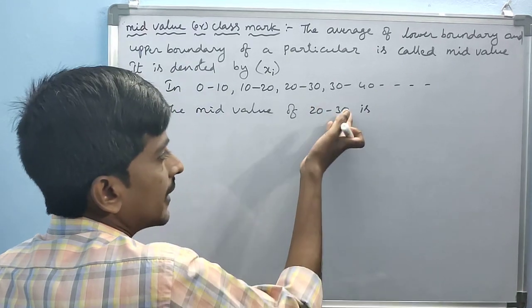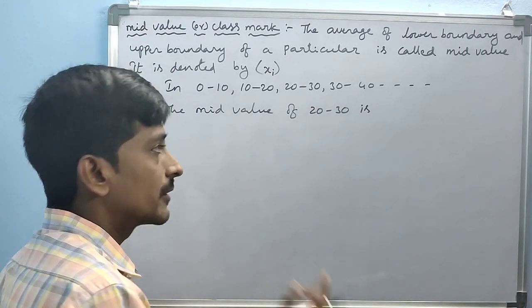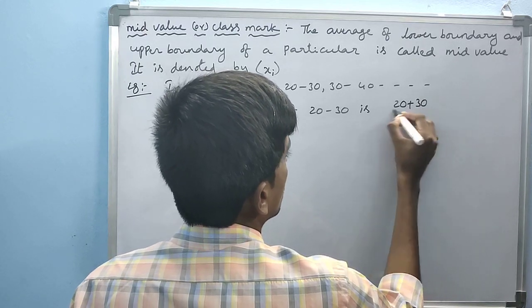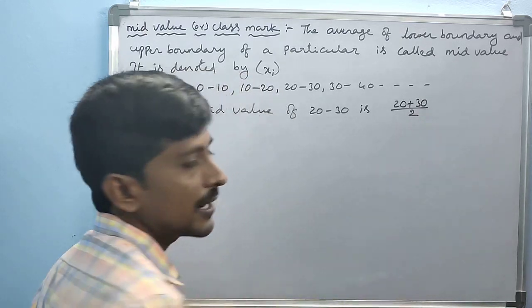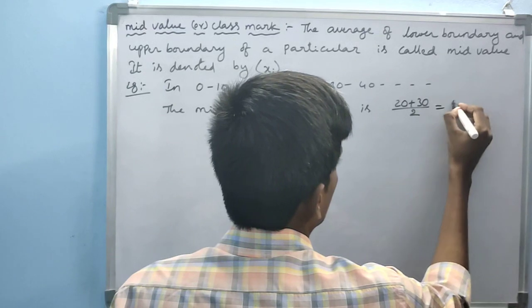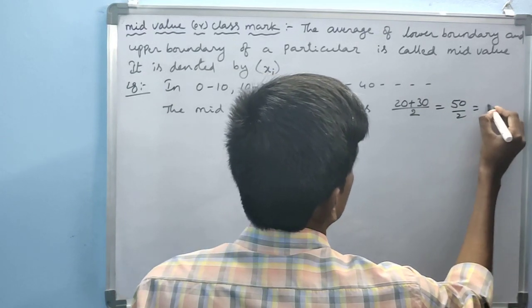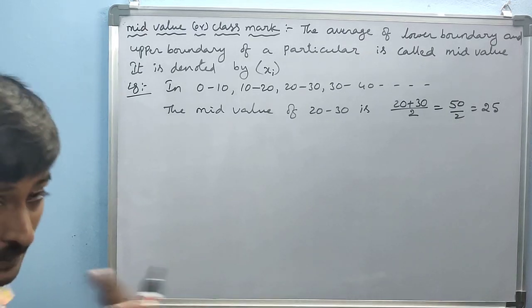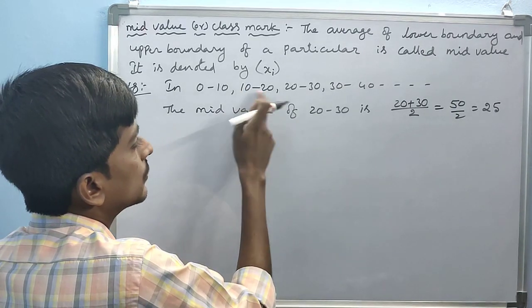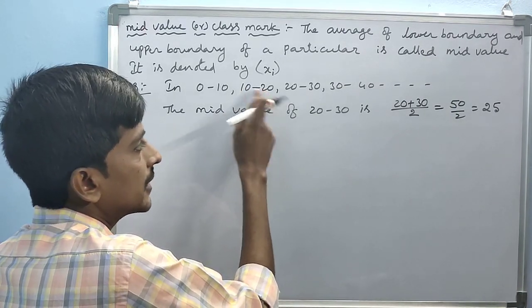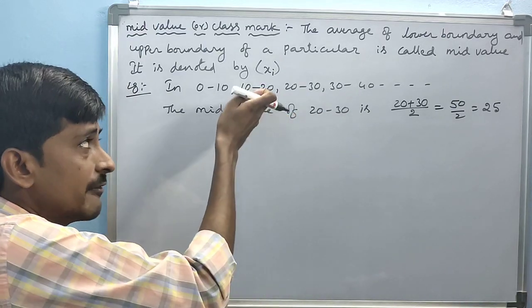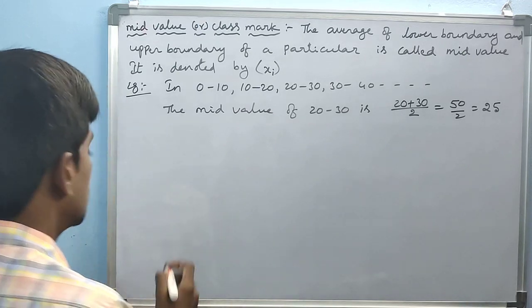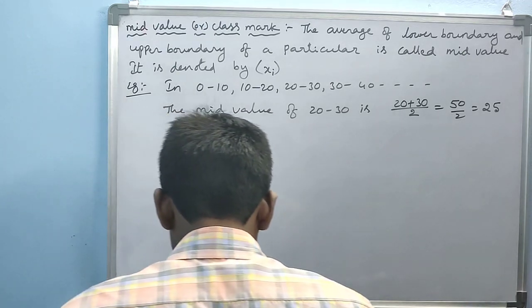The upper boundary is 30, the lower boundary is 20. The average means sum of observations, 20 plus 30, by number of observations, 2. So 50 by 2 is equal to 25. 25 is the mid value of that particular class. For example, 10 plus 20 is 30, 30 by 2 is 15. 15 is the mid value of 10 to 20, that particular class. So like that.